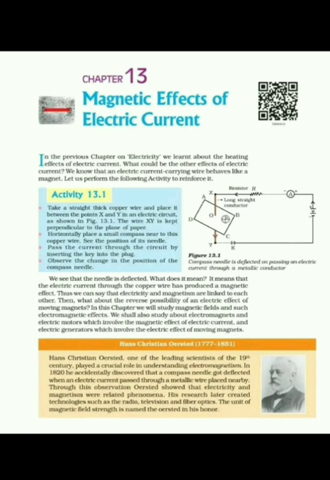Now see the magnetic effect of electric current. Magnetic effect of electric current means what? When an electric current flows in a conducting wire, it produces a magnetic field around it, or that wire acts as a magnet. To study this, we will see activity 13.1.